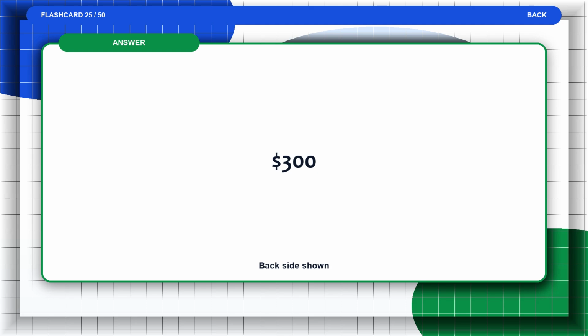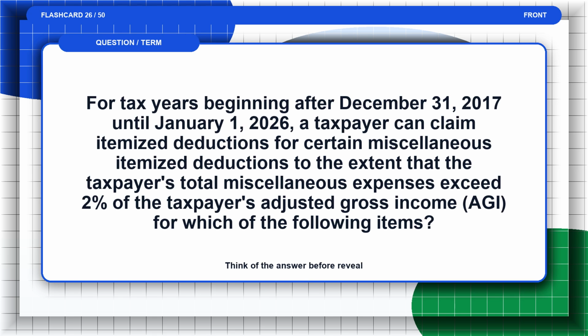The answer is $300. Flashcard 26. For tax years beginning after December 31, 2017 until January 1, 2026, a taxpayer can claim itemized deductions for certain miscellaneous itemized deductions to the extent that the taxpayer's total miscellaneous expenses exceed 2% of the taxpayer's adjusted gross income (AGI) for which of the following items? Think of the answer before the reveal.